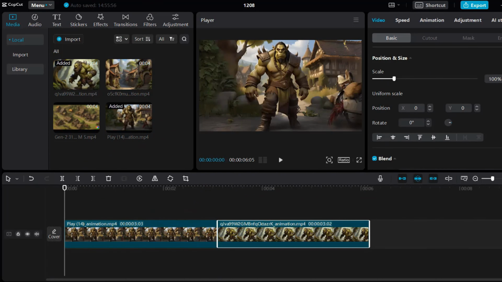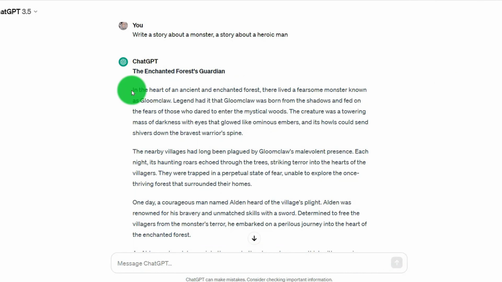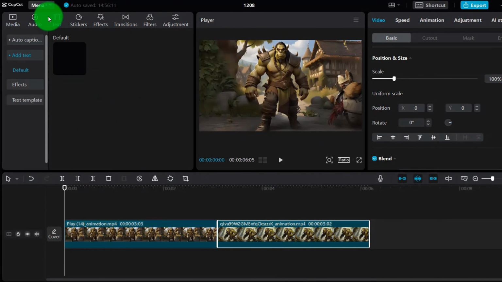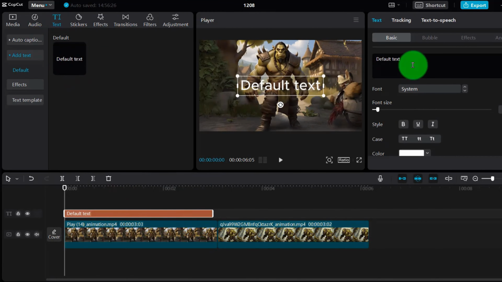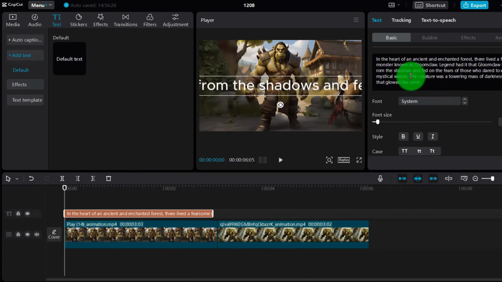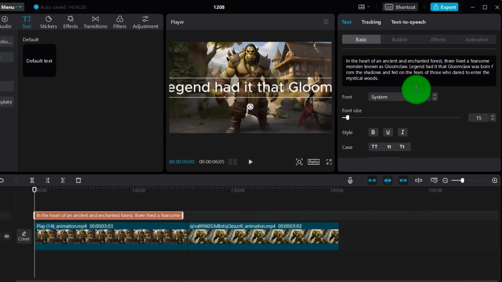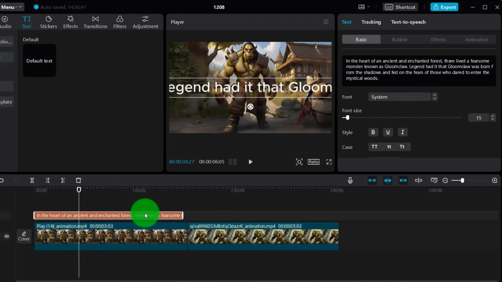Drag it in, and then all we have to do is copy the text from above and add text here. We click on the text, create add text, and paste that in here. We saw that it couldn't paste much because of the word limitations. After pasting, we need to convert the text into speech.